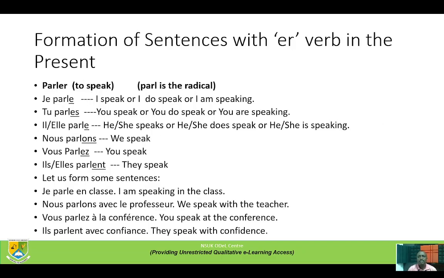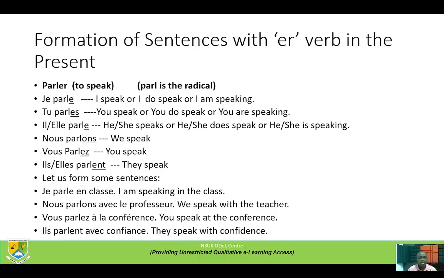Formation of sentences with ER verbs in the present. Parler, to speak. Parl is the radical. Je parle, I speak, or I do speak, or I am speaking. Tu parles, you speak, or you do speak, or you are speaking. Il, elle parle, he or she speaks, or he or she does speak, or he or she is speaking.